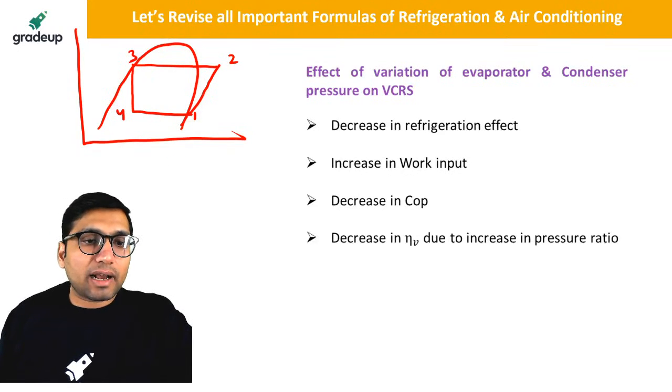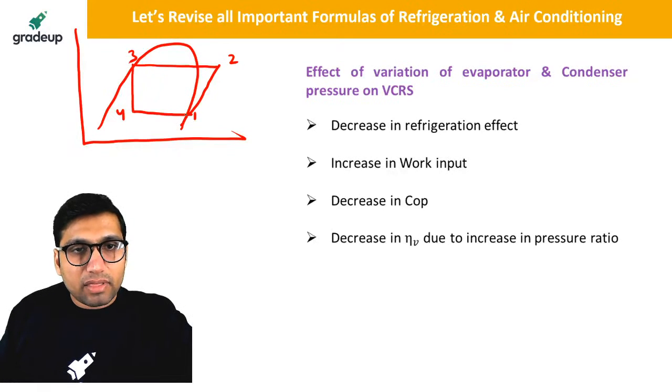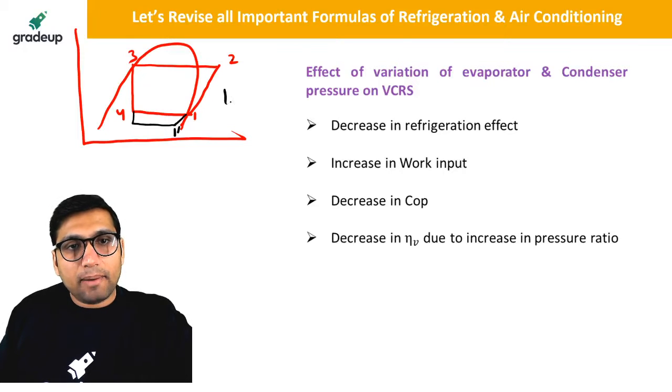Now if we change the condenser pressure, then what will happen? You can see clearly that this is point 1, this is 2, this is 3, 4. So the work input to the compressor will increase.